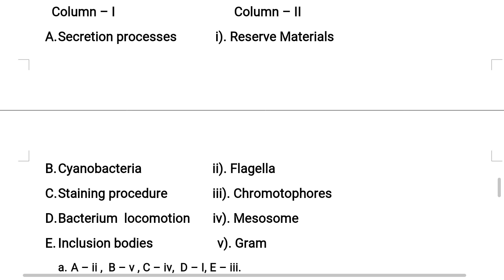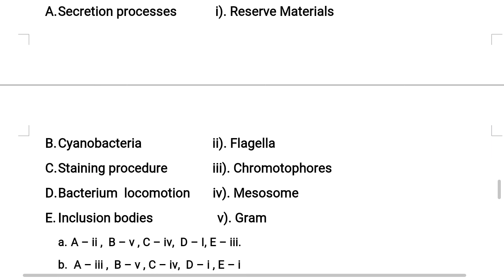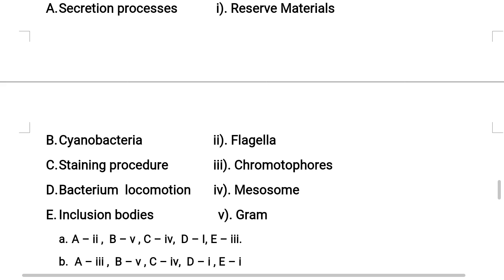Chromatophores are colored pigments present in cyanobacteria. As we learned, another name for cyanobacteria is blue-green algae. Blue-green algae perform photosynthesis, right? We already discussed this part in earlier chapters. So B is matching with Roman number 3.